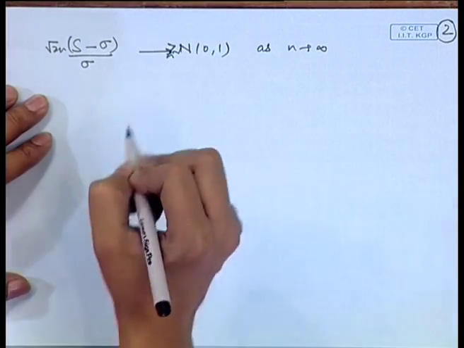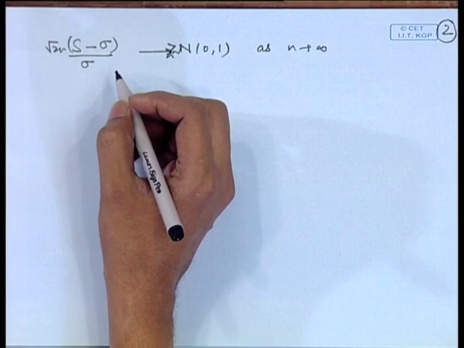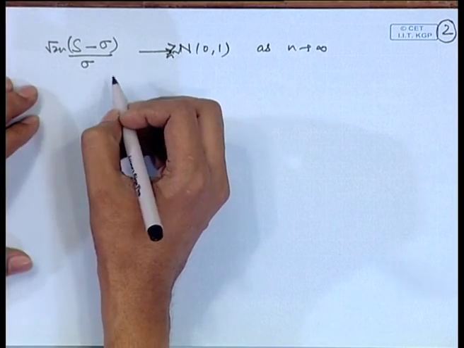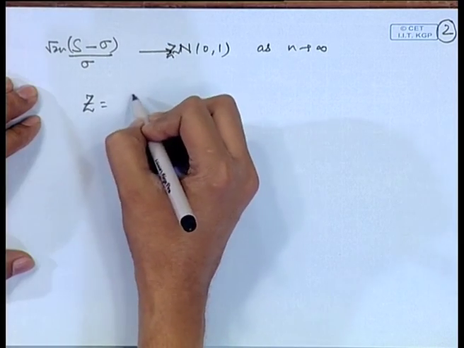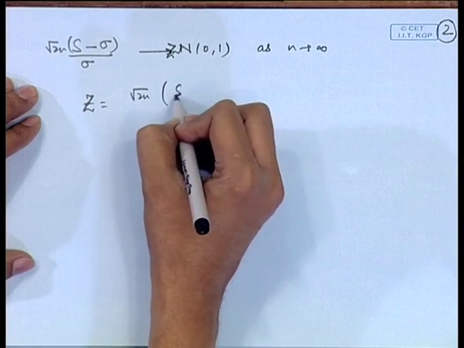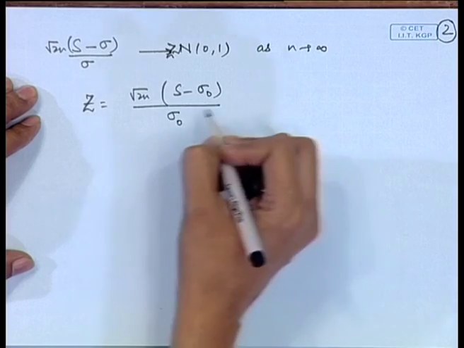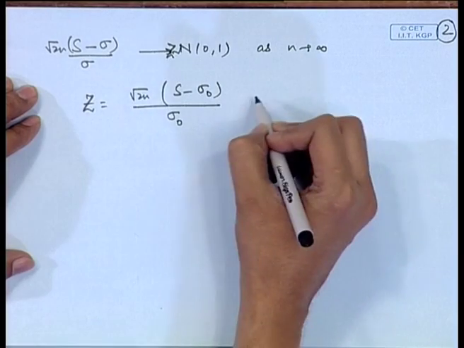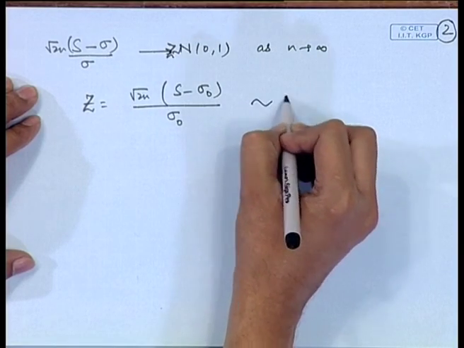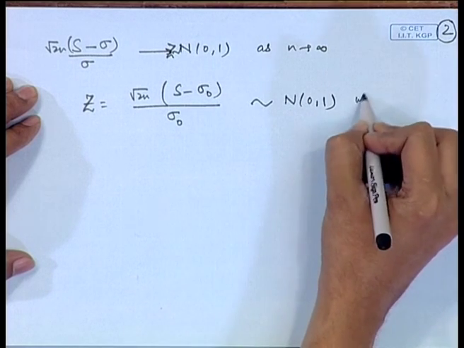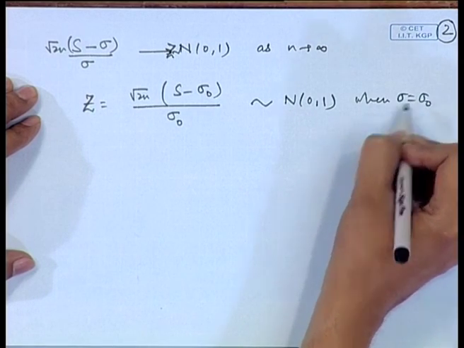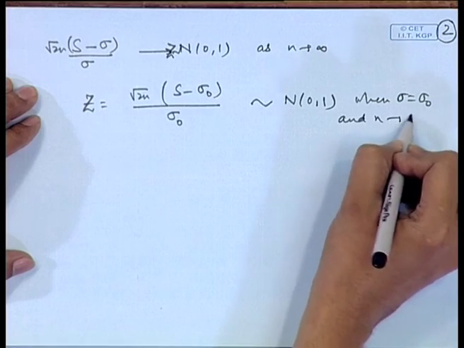So, if we define our random variable z is equal to root 2n times S minus sigma naught divided by sigma naught, then this follows normal 0, 1 when sigma is equal to sigma naught and n tends to infinity.